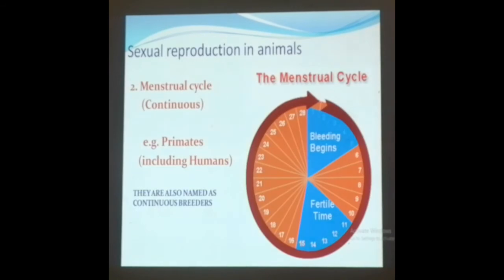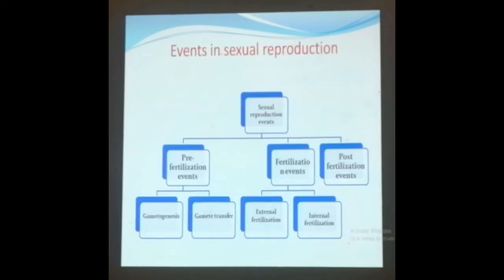And moving on to the menstrual cycle, which is a continuous cycle. The exception is primates, including human beings. It is named after the process of breeding, that is, it is a continuous breeding process happening in these animals. That is the primates example. You can learn the menstrual cycle in our next classes.